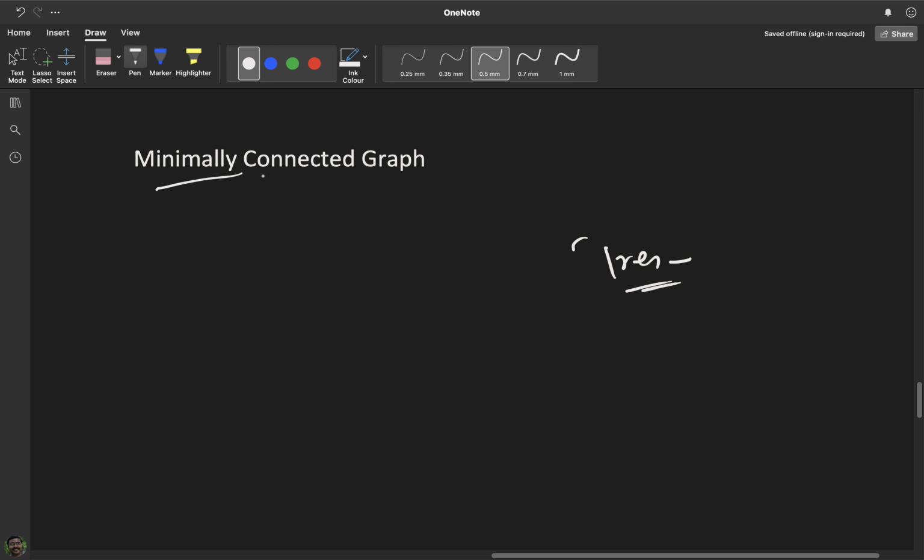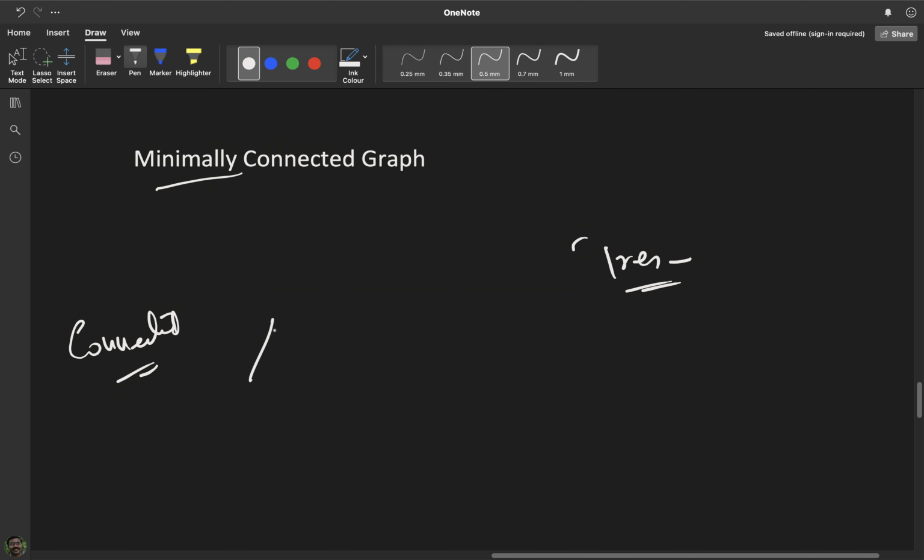As the name suggests, a minimally connected graph is a connected graph which is the bare minimum. First of all, it's a connected graph, and the number of edges is the minimum. The idea is that if you delete any edge from this graph, the graph will be disconnected. So a minimally connected graph is a graph in which the deletion of any edge makes it disconnected.